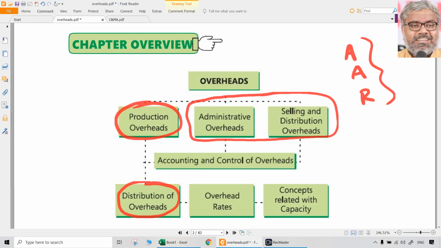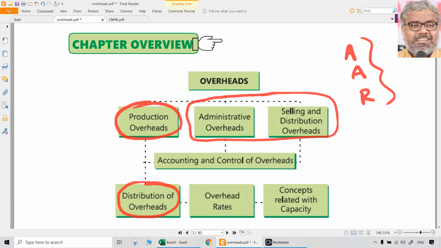That does not mean there will not be absorption in those areas, but that is a choice of the organization, whether they want to use predetermined rates or actual recording of overheads. So that is not the focus area here.